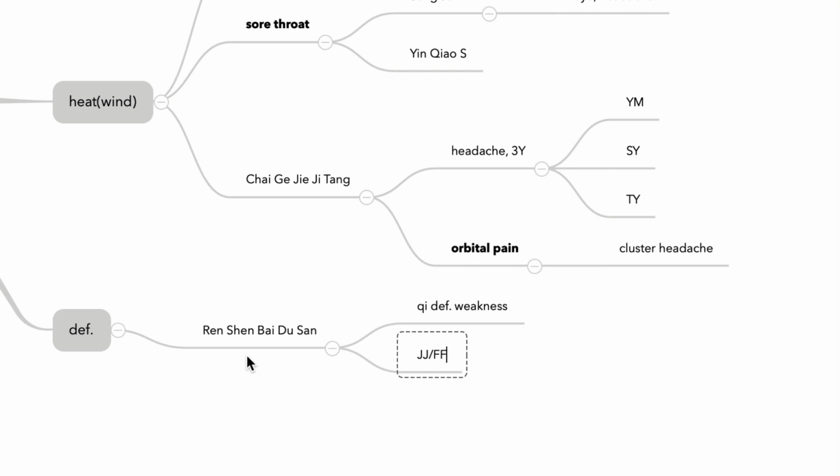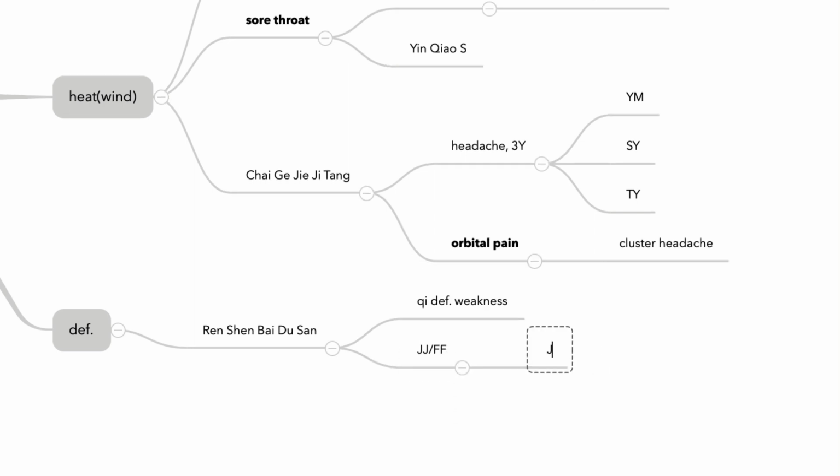So this is a very unique formula, Ren Shen Bai Du San. This formula is very commonly used in my clinic for children. But if there are exterior symptoms, Jingjie and Fangfeng are added. This is a very common modification. Another modification is Jinyinhua and Lianqiao.